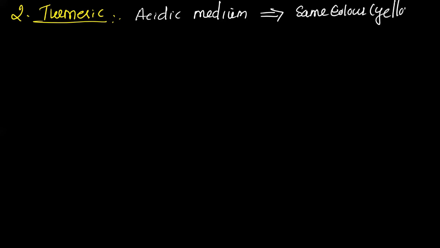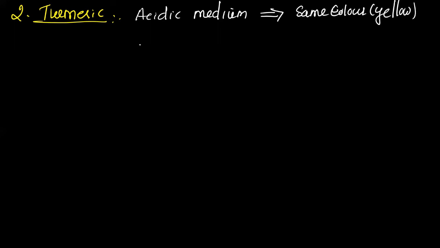What will happen? It will not change the color of the turmeric. That means turmeric's natural color is yellow. So in acidic medium, it remains yellow. It retains the color.